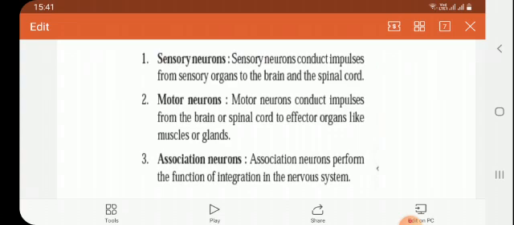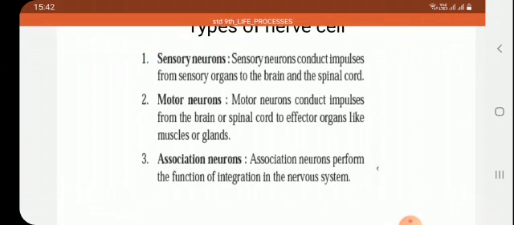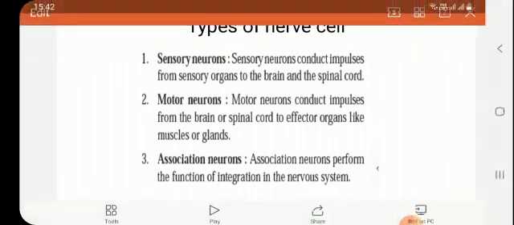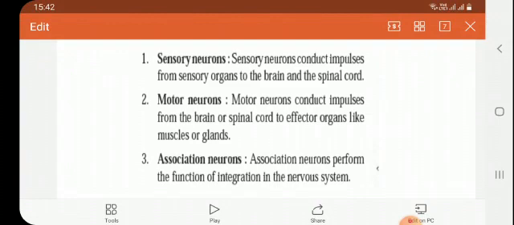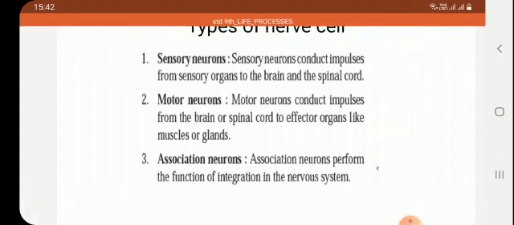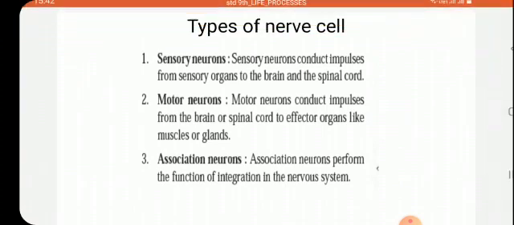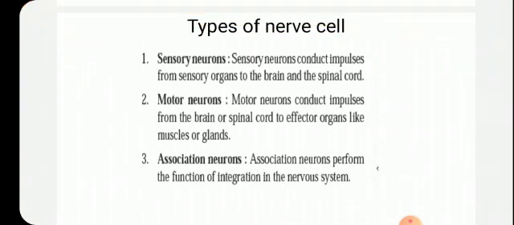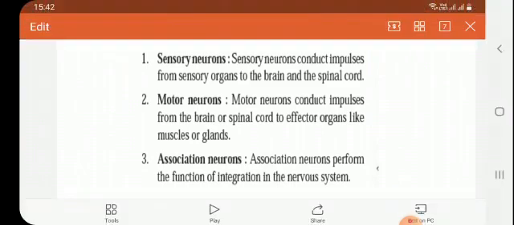Okay. Third type of nerves, these are the association neurons. What is the function of association neurons? Association neurons perform the function of integration in the nervous system. Children, you know, there are some important persons who are shown on the stage that they are acting, they are working, but there are some people who are working inside, which are not shown in the show, but they are working. Those are the association neurons.